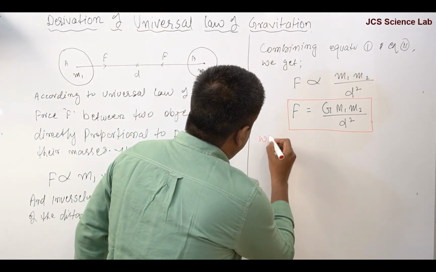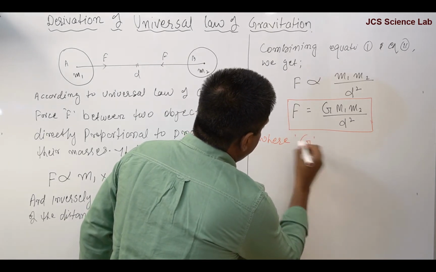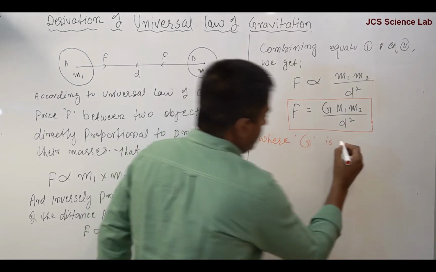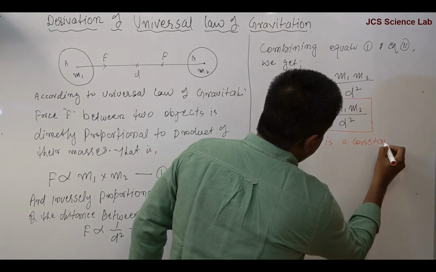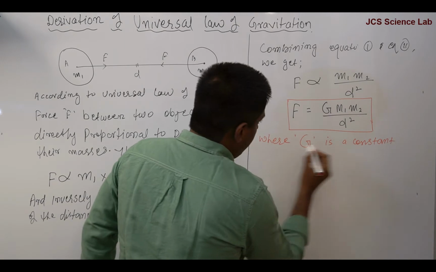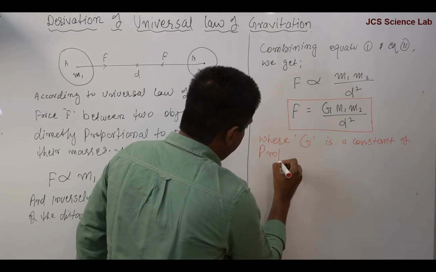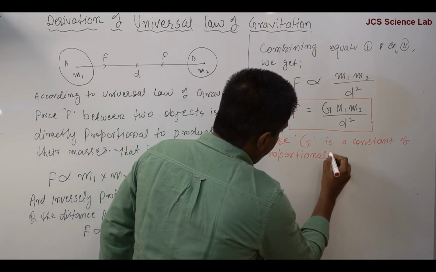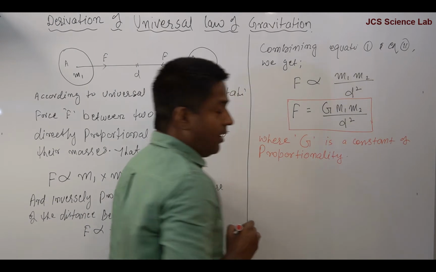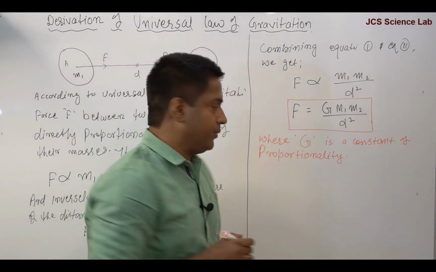Where capital G is a constant of proportionality, and is known as universal gravitational constant.